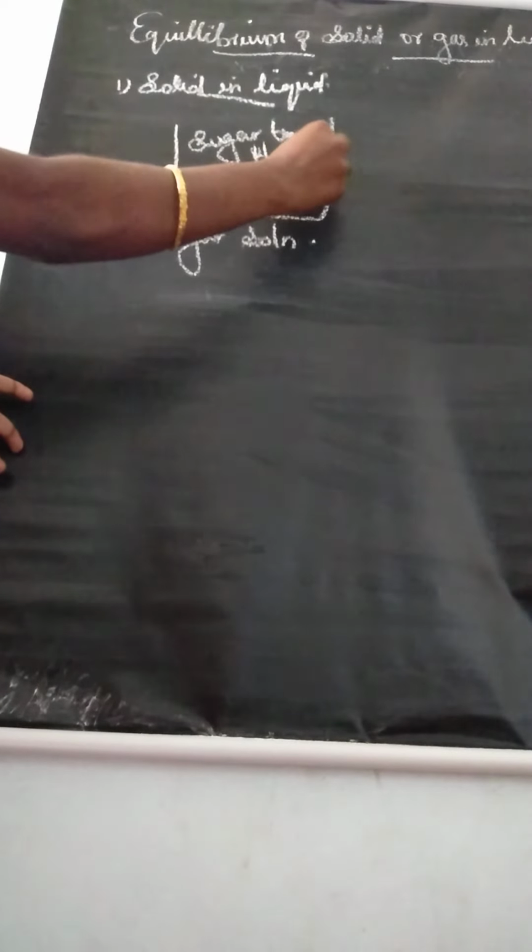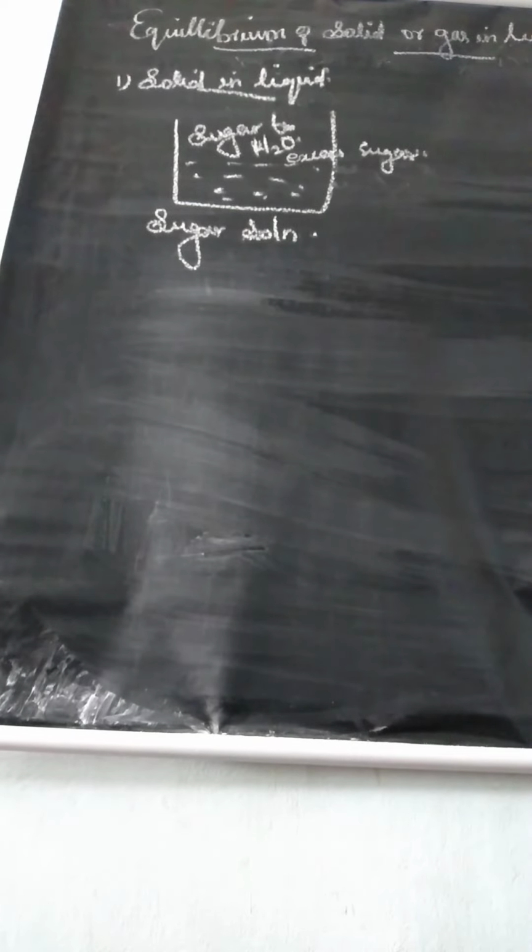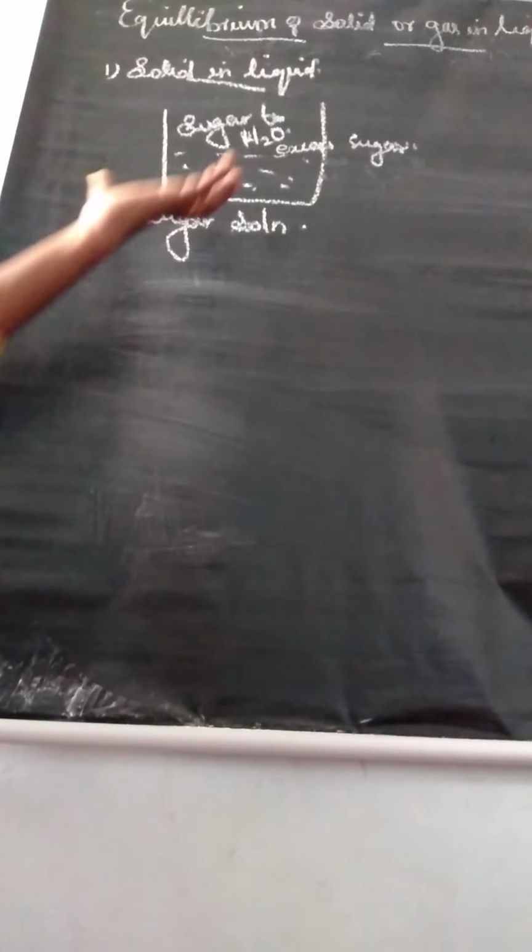If you continue to add more, if you are adding excess sugar, the excess sugar we added remains as solid. So we say this solution is a saturated solution.